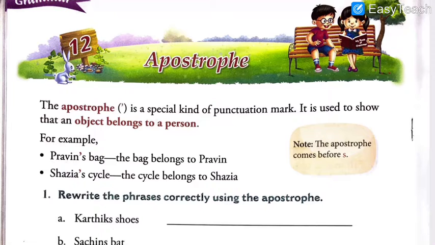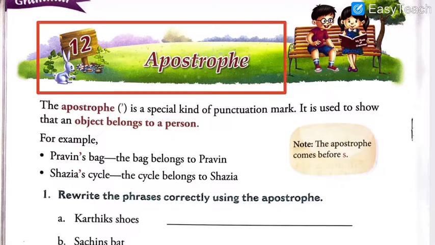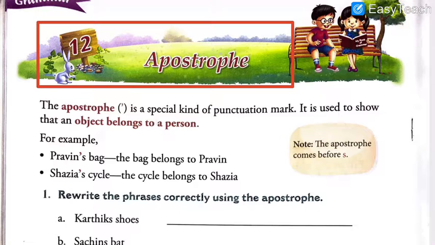As you can see on the screen, I have presented the textbook, and if you have the textbook with you, you can keep it open. This is chapter 12, as you can see, and hold your pencils. For those who have already completed their exercises from the textbook, I would request them to keep their rough books open.